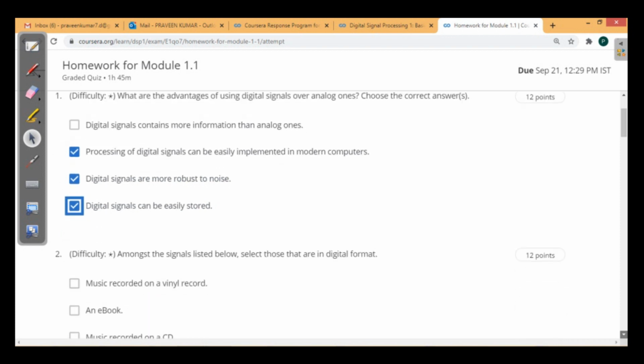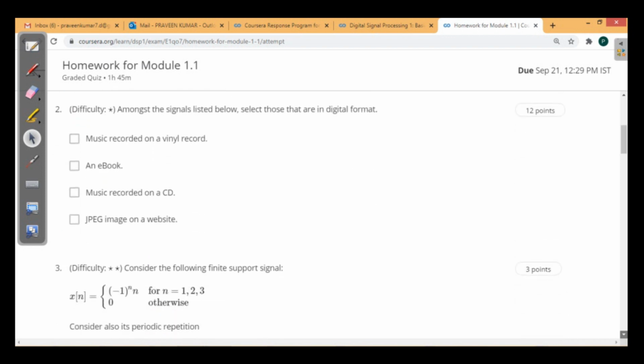Let's see the second. Amongst the signals listed below, select those that are in digital format. See, the music recorded on a vinyl record is in the analog form, so it is not digital, and an ebook is in the digital format. Music recorded on a CD, any information recorded on a CD, is in the digital form. The JPEG image on a website is a digital image, so definitely that is in the digital format. Okay, now again there are three answers.